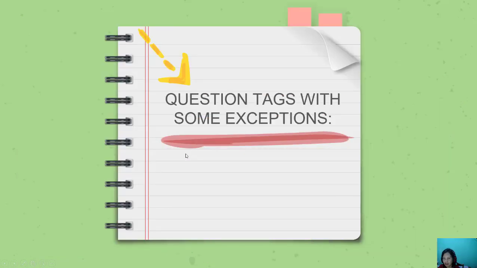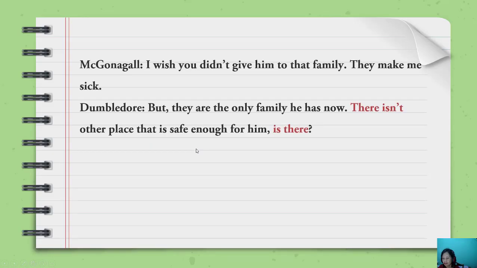Okay, so next I will give you some exceptions. We have the rule that a sentence is followed by auxiliary plus subject. But there are some exceptions. I will show you here. I wish you didn't give him to that family. They make me sick. But they are the only family he has now. There isn't other place that is safe enough for him. Is there? So the exception is like this. The general rule is auxiliary plus subject.